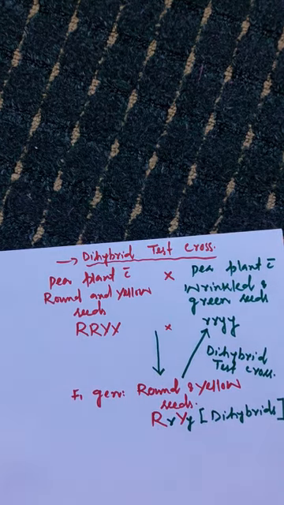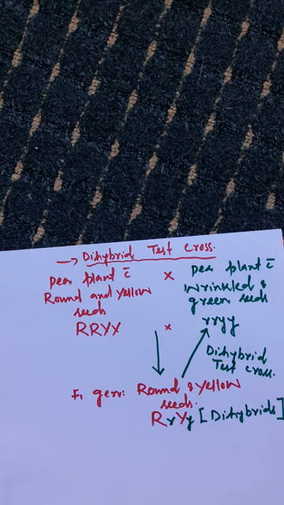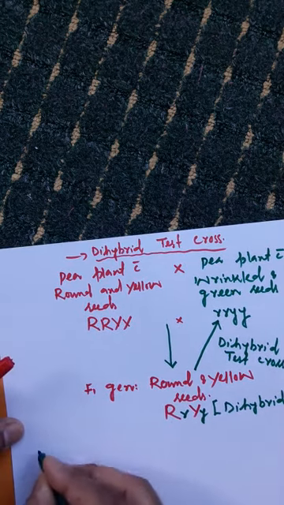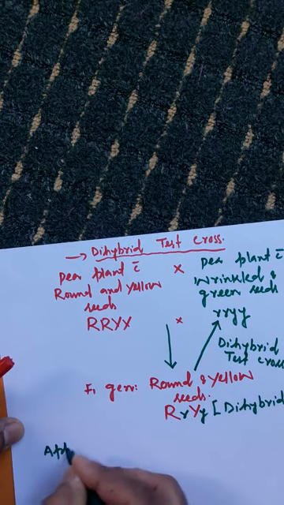And now the question is, what is the application of dihybrid test cross?